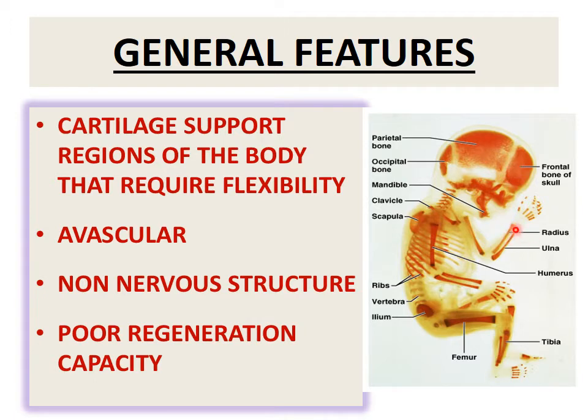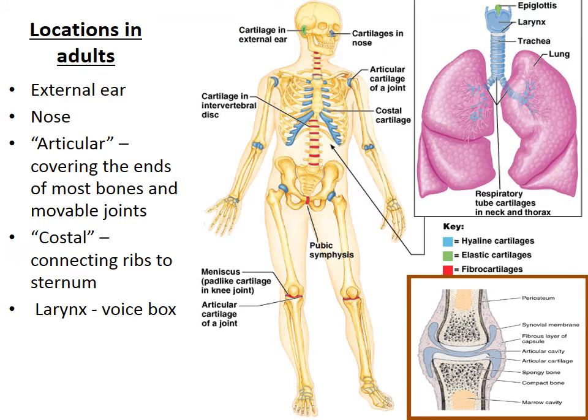The greater part of the skeleton is cartilaginous in early fetal life. The ends of most of the long bones are cartilaginous at the time of birth. In adults, cartilage is located in the external ear, nose, and in the joints, covering the ends of most of the bones in movable joints. Here it is known as articular cartilage. It is also found as costal cartilage, where it connects the ribs with the sternum.